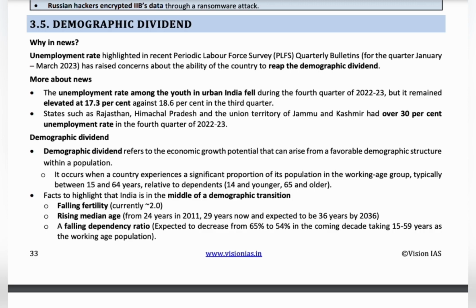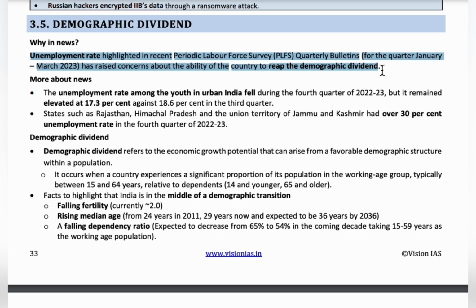Recently, the Periodic Labour Force Survey, which is released by the NSO, National Statistical Office, has released quarterly bulletins from January to March 2023 on the unemployment rate.